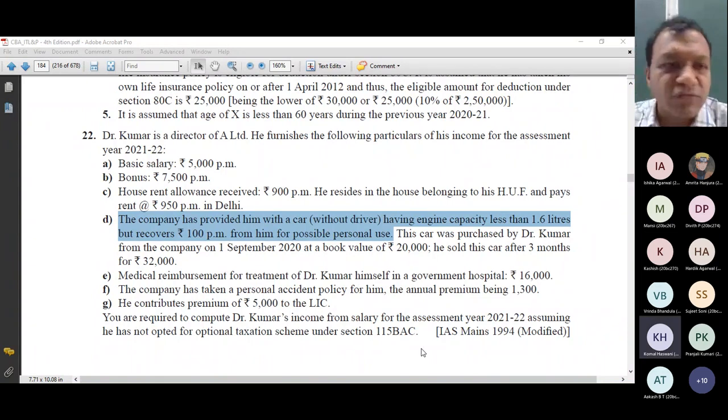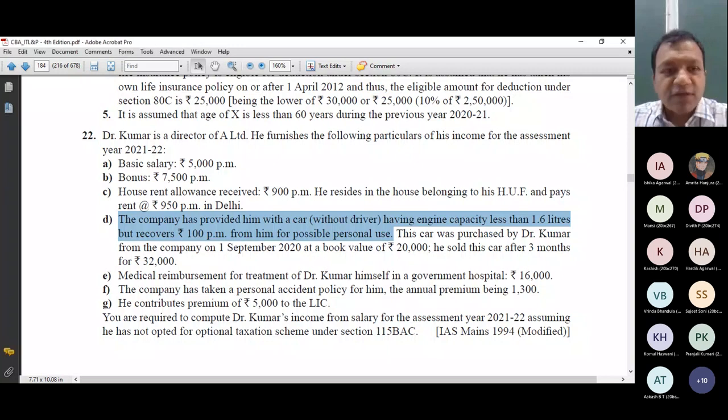First of all, it is a perquisite in respect of use of car. This is first point. It is a perquisite. Employer has provided, company has provided. So this car is owned by the employer or taken on rent by the employer, doesn't matter, but this car is of employer. Expense also of employer, and it is not clearly mentioned what is the use, but logically you have to check yourself. The point says the company recovers 100 per month from him for possible personal use. That means the car is used for official as well as personal.